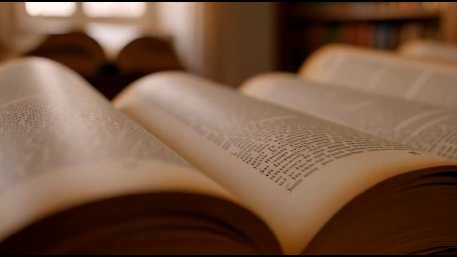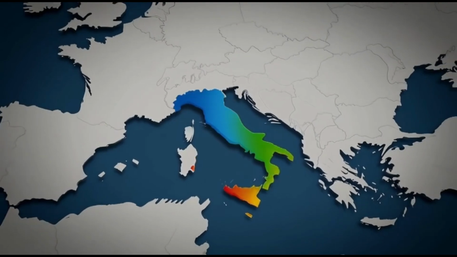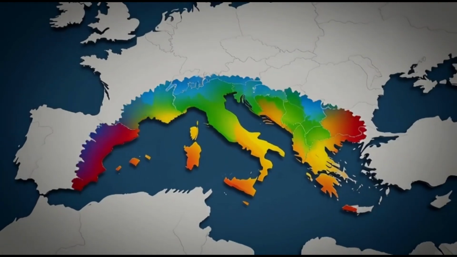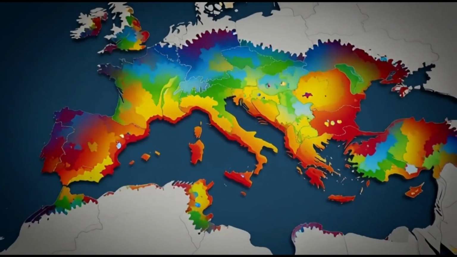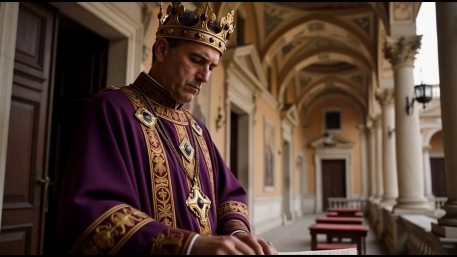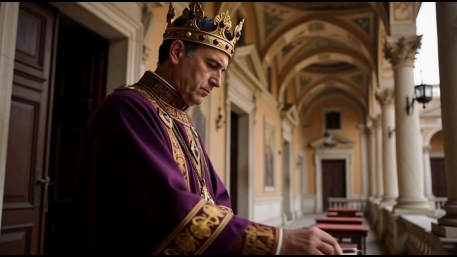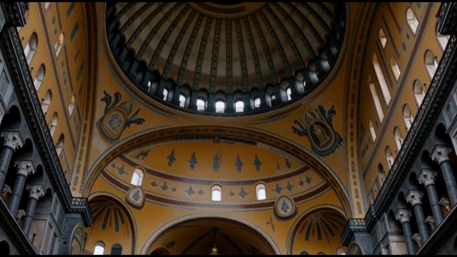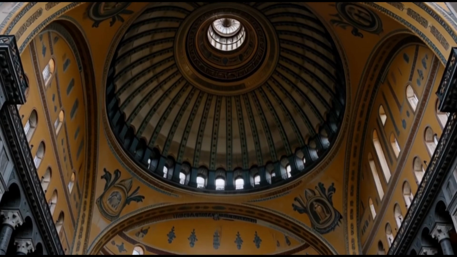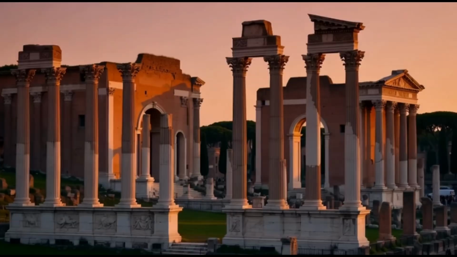Administrative division. In 285 AD, Diocletian divided the empire into 4 parts for better management, and Constantine founded Constantinople as the new capital in 330 AD. This saved the Eastern Empire, Byzantium, but the western part remained vulnerable. Rome was no longer the center. Power shifted to the east, where the economy was stronger.